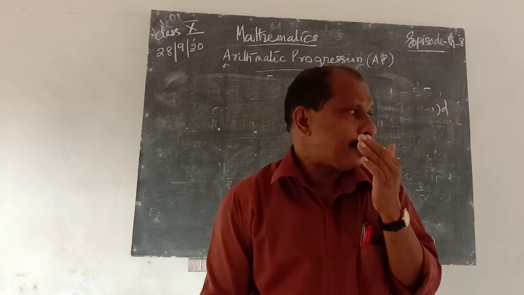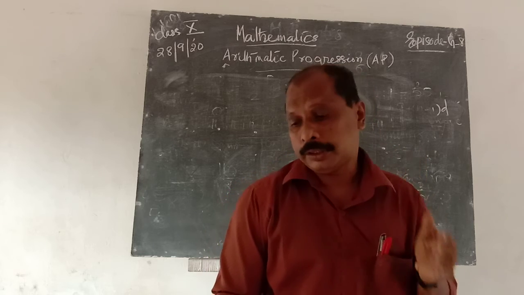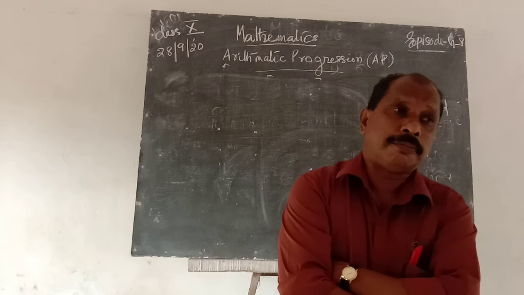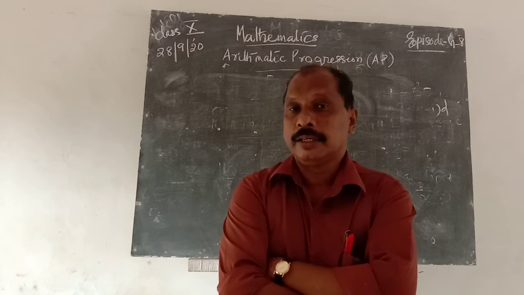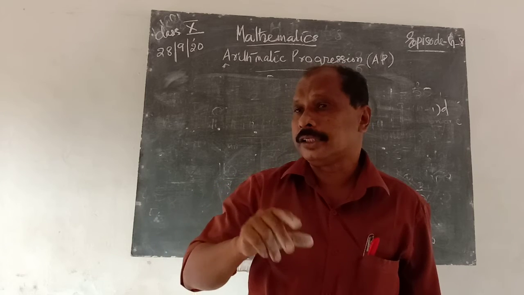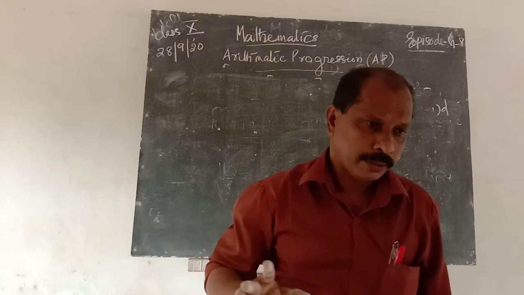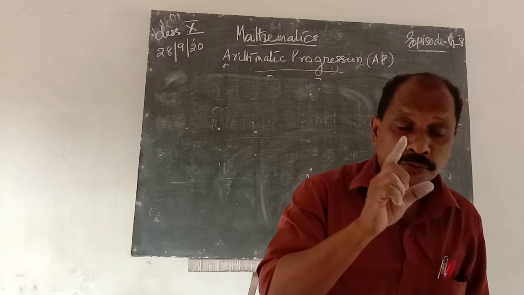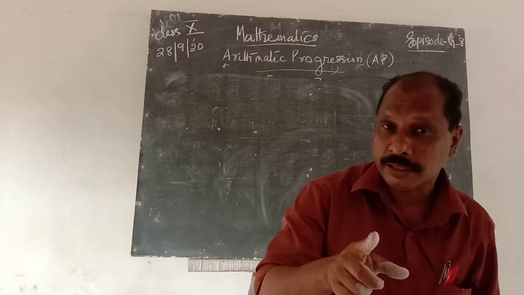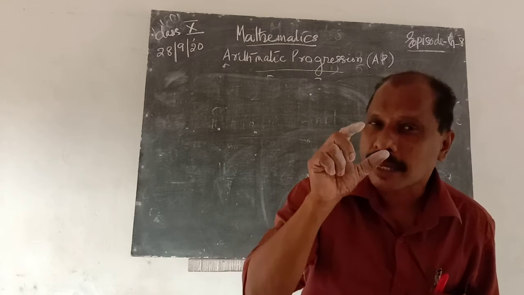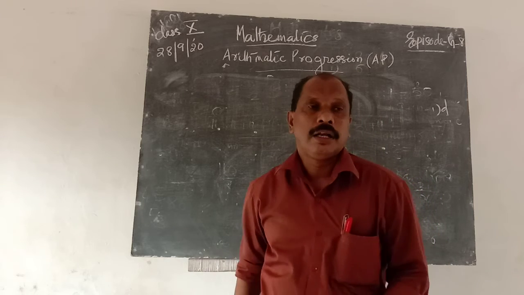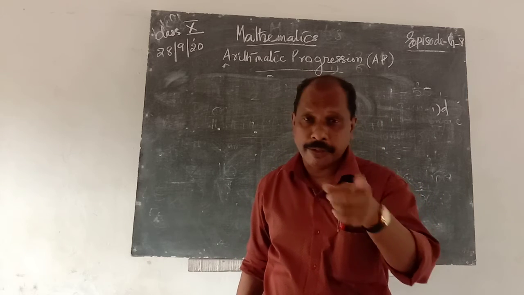Given an arithmetic progression, find the nth term. We can find the nth term using the values of A and D. Therefore, it is an expression with n. For example, an is equal to 5n minus 2. Here n is the variable and 5 is the coefficient, that is a constant. Therefore, that 5 is always d. That is, the coefficient of n is d. For example, 5n minus 2.